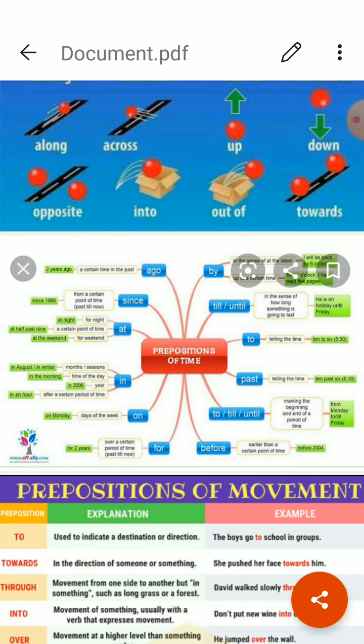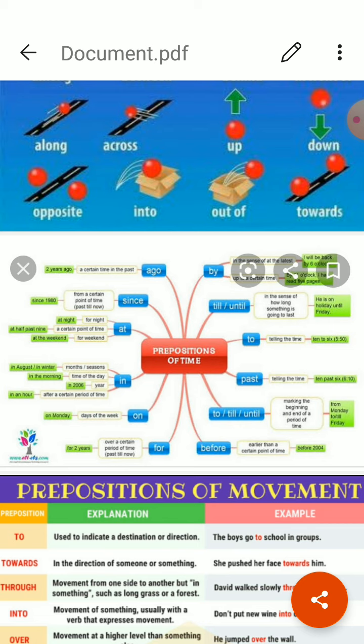Before. It is used to tell the time earlier than the mentioned time. He will come before 12 o'clock. He will reach before 12 o'clock. After means later than the mentioned time. Like he will come after lunch.